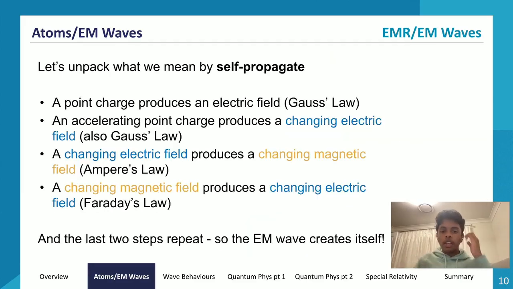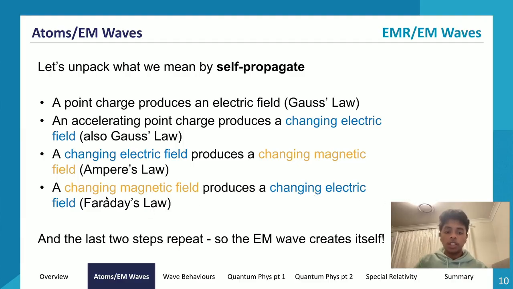A point charge produces an electric field. You guys should understand that if I have a proton, the proton will create an electric field. And an accelerating point charge produces a changing electric field. That's following Gauss's law, which is one of the laws that we will unpack in a bit. But for now, you guys should just follow through what this means. An accelerating point charge produces a changing electric field. A changing electric field will produce a changing magnetic field following Ampere's law, and now following Faraday's law, a changing magnetic field produces a changing electric field.